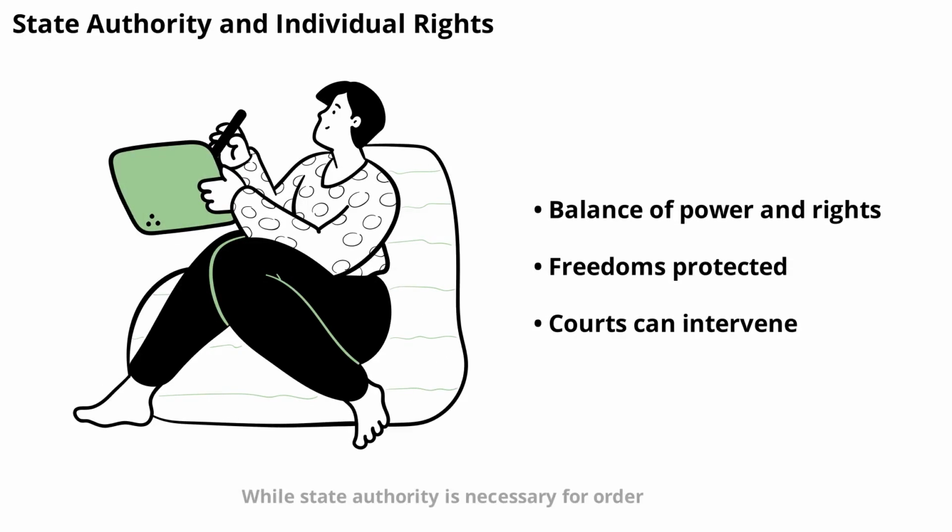While state authority is necessary for order, it must be balanced with individual rights. Constitutions and laws protect freedoms like speech, religion, and privacy. Governments must respect these rights when exercising authority, and courts can intervene if they are violated.